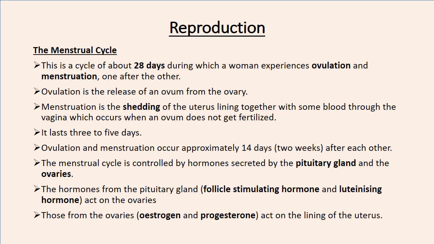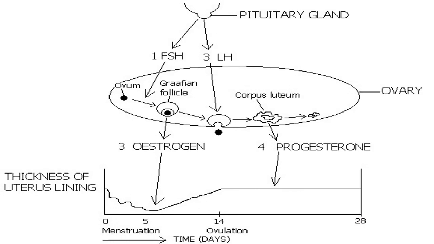So we're going to use a diagram just to put everything in perspective. We understand how these hormones are secreted and what they do, and how they influence ovulation and menstruation. So now let's use this picture to understand how various hormones help in menstruation.